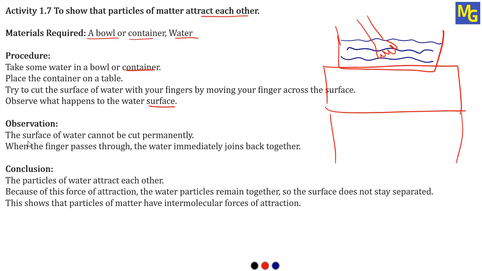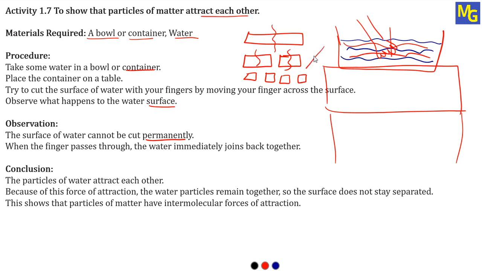Now observation. The surface of water cannot be cut permanently. So you have seen when we move our hand in the water, water will start flowing. But you cannot see that water has been cut and separated into two pieces like a chalk. When we take a chalk and break it from here, we can easily see two pieces. Even if you break this chalk, you can easily see four pieces. Even if you take a hammer and hit this chalk, you will get powder. You can get small crystals of this chalk. You can see separately all the crystals of this chalk.